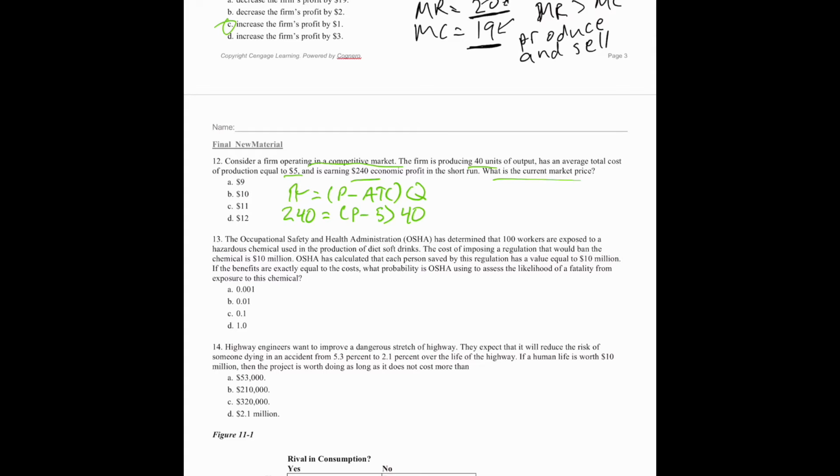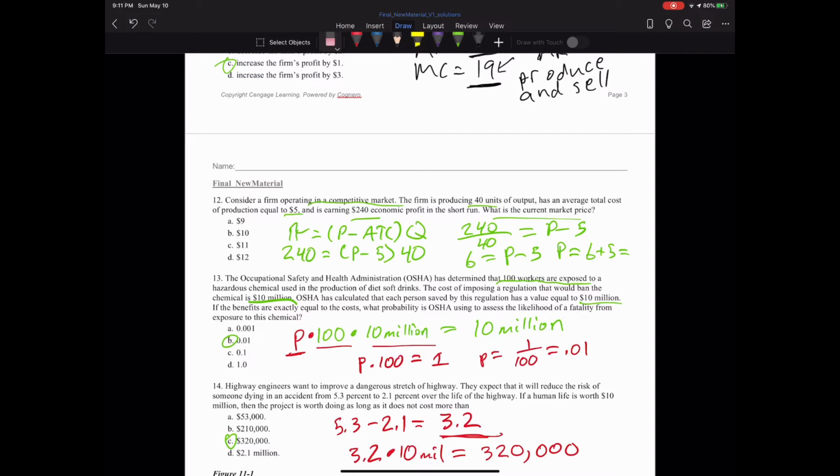So we divide both sides by 40, and 6 is equal to price minus our average total cost of 5. That gives us that 6 is equal to P minus 5. So then the price must equal 6 plus 5. So 5 plus 6 equals 11, so the price must be 11.